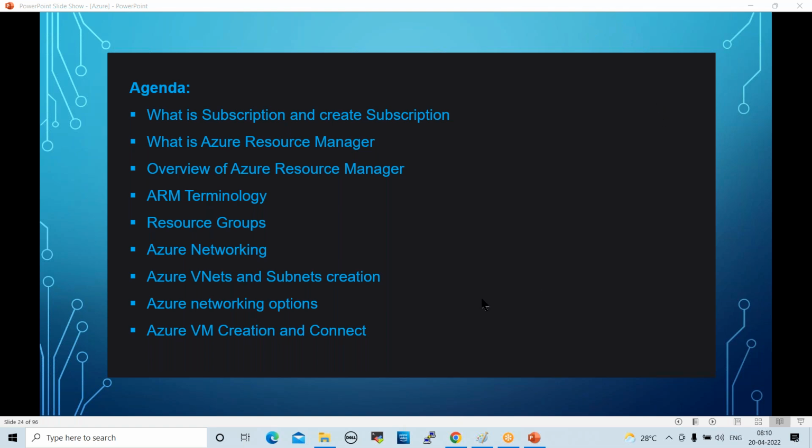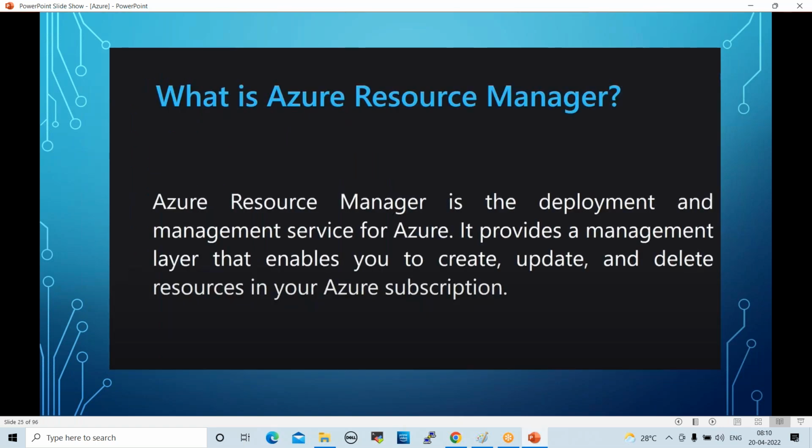Fine. Now today's agenda is: what is a subscription and how to create a subscription, and what is Azure Resource Manager. So an overview of Azure Resource Manager, ARM terminology, resource groups, Azure networking, Azure VNets and subnets creation, Azure networking options, Azure VM creation and connect. Right, so let us go.